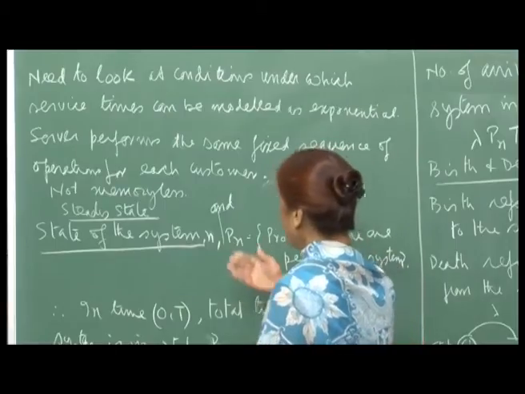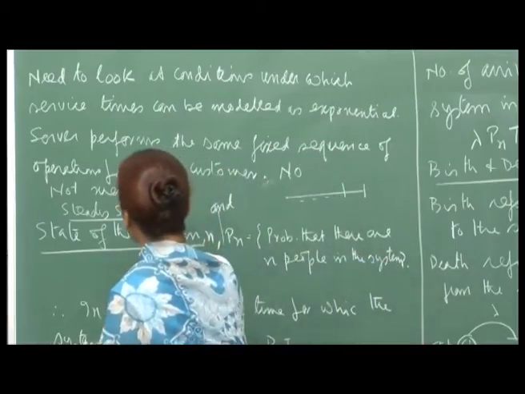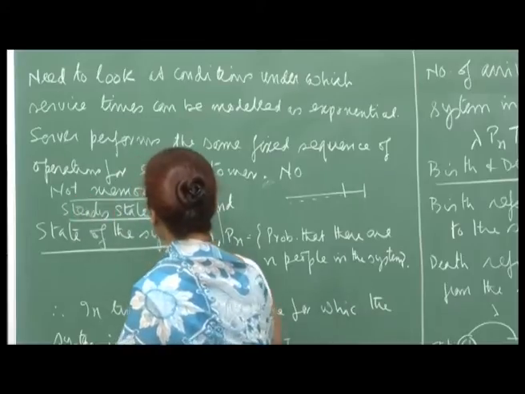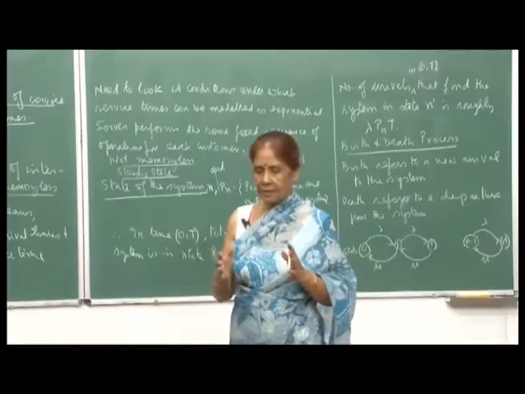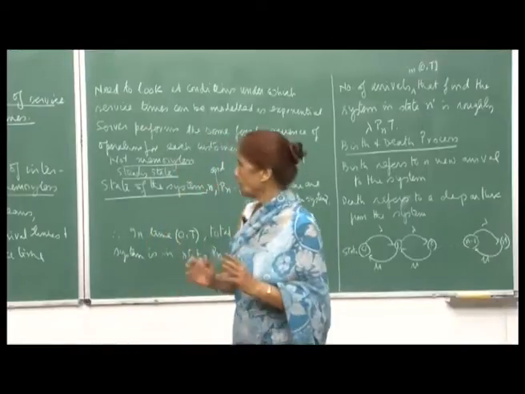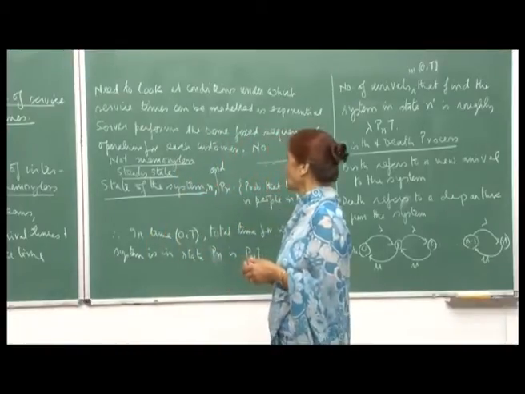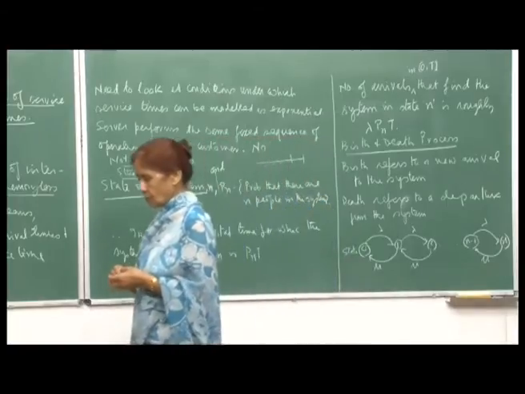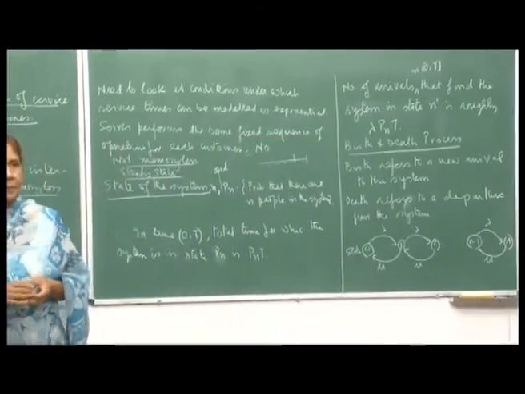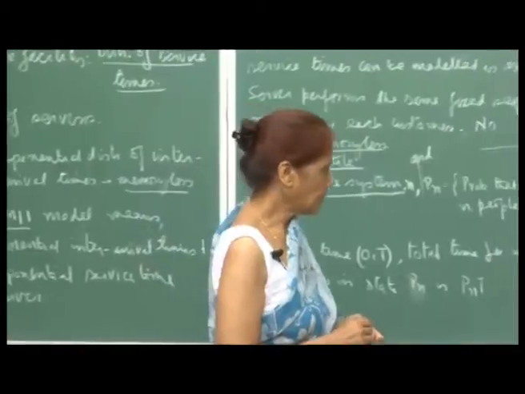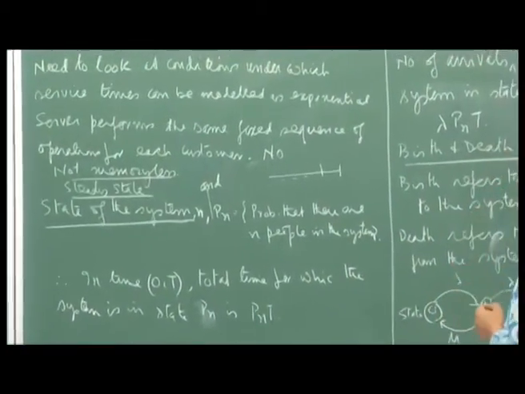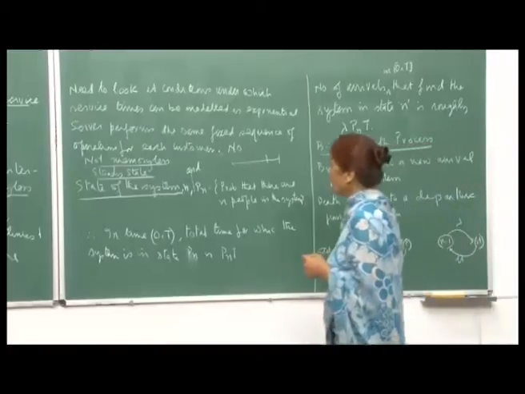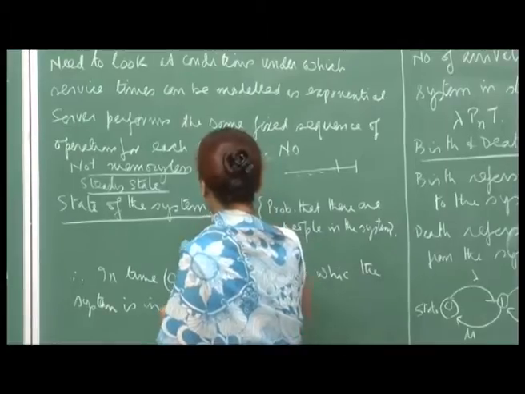So, therefore, here also it will have to be the memoryless property. If you can somehow justify that the service facility or the situation that you are modeling has this property, then it will be safe to say that yes, we can model the service times by the exponential distribution and so on, right.